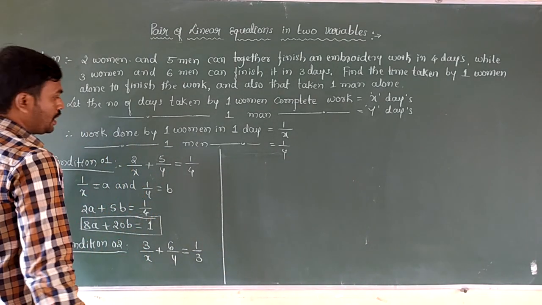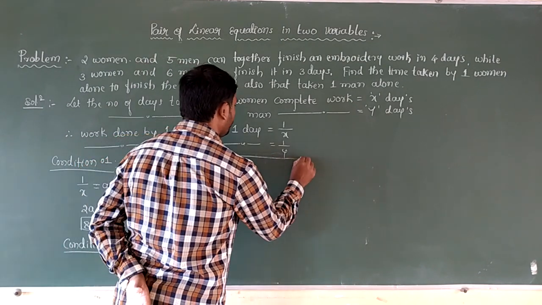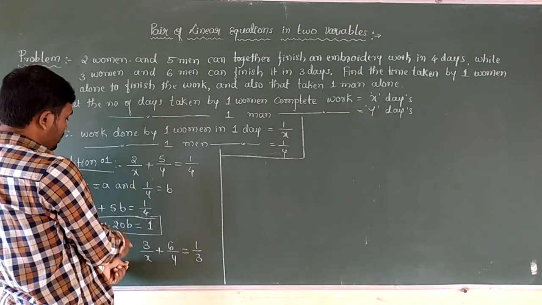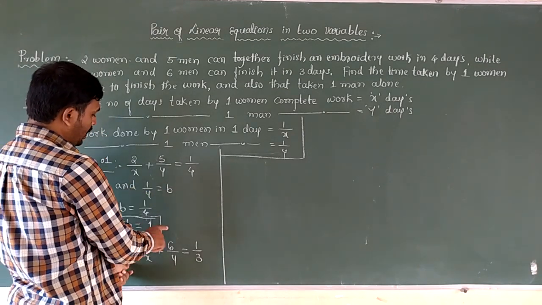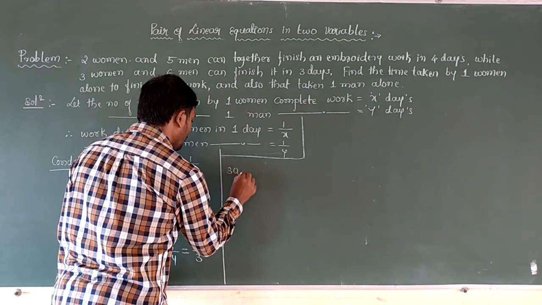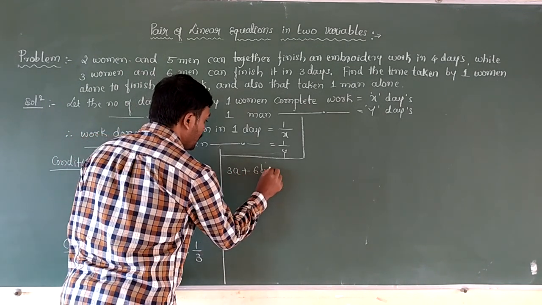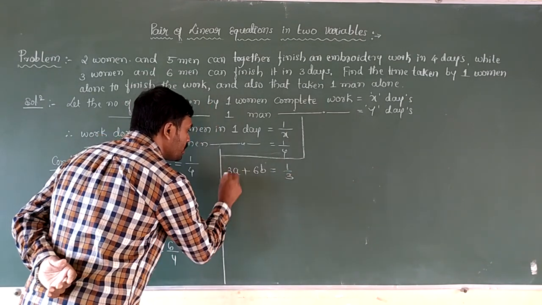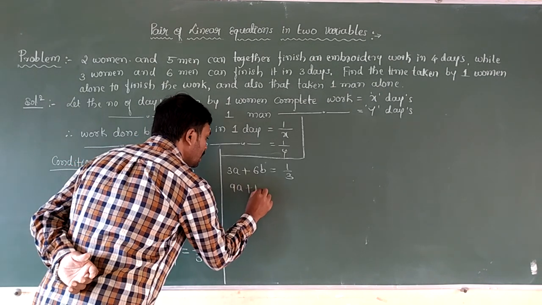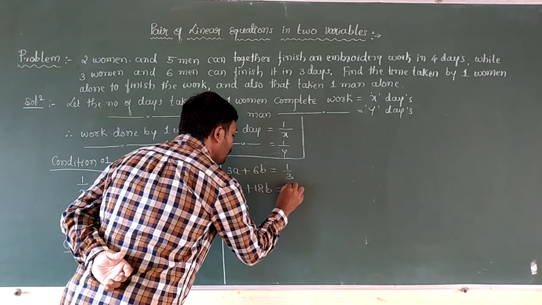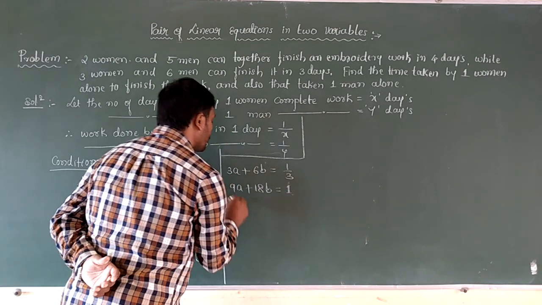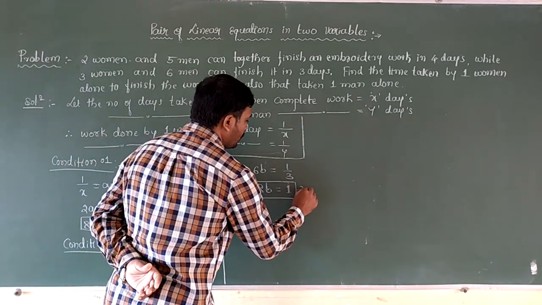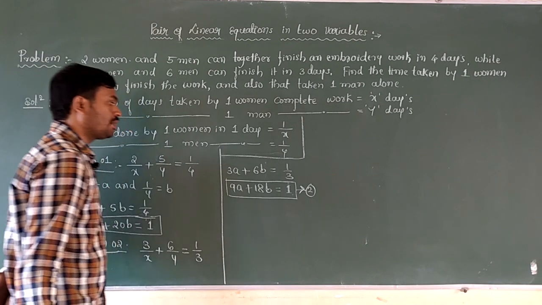Simplify this again by cross multiplying. Here we have taken 1 by x is equals to a and 1 by y is equals to b. Then this equation becomes 3a plus 6b is equals to 1 by 3. Cross multiply this, then it becomes 9a plus 18b is equals to 1. This is after reducing the equations to the standard form. So this is our equation number 2.